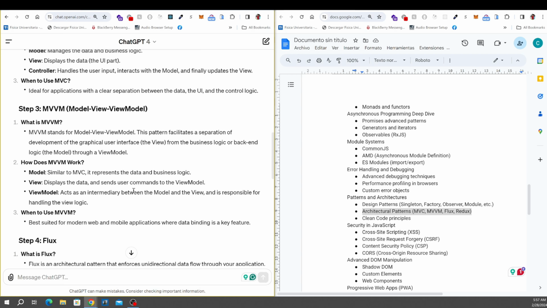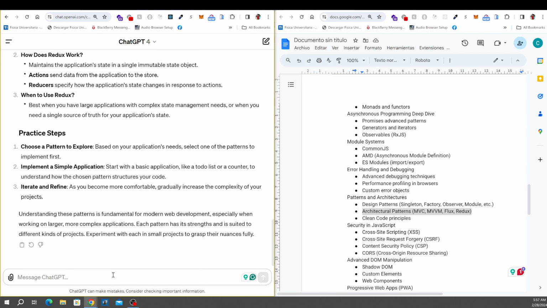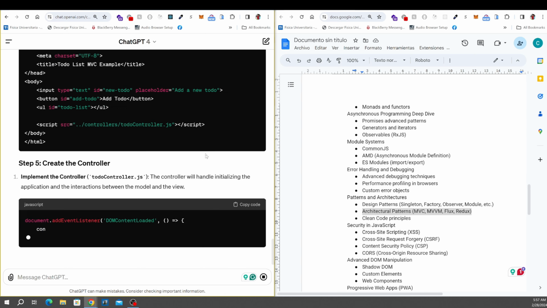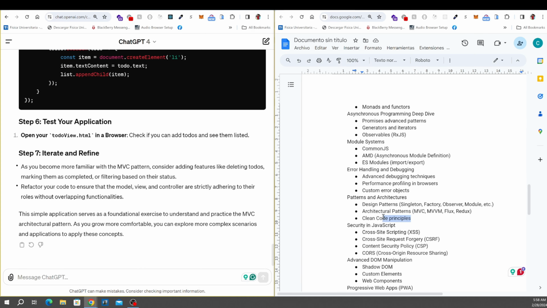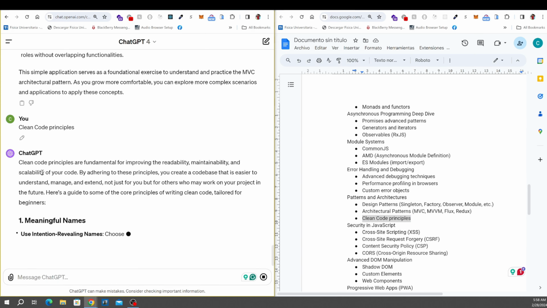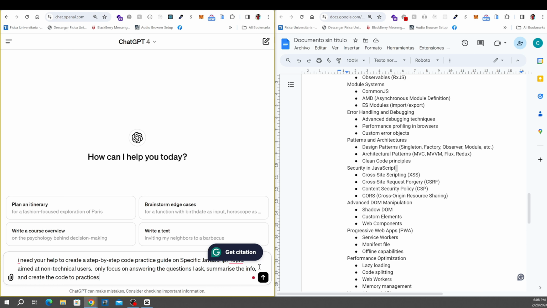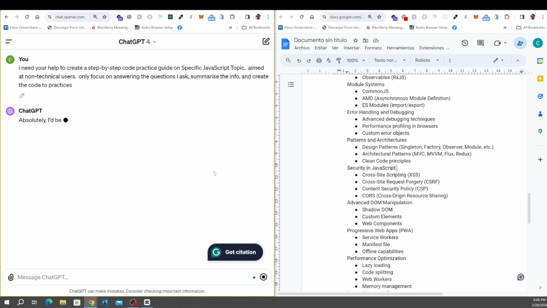And what you could do is just take one topic, only one. In this case, I'm going to take the MVC, and I'm going to tell it to create the practice. Now you can see that ChatGPT has created a step-by-step guide to practice the MVC. And you can also do that for another topic. So that's why it's important for this advanced topic to take it one by one.